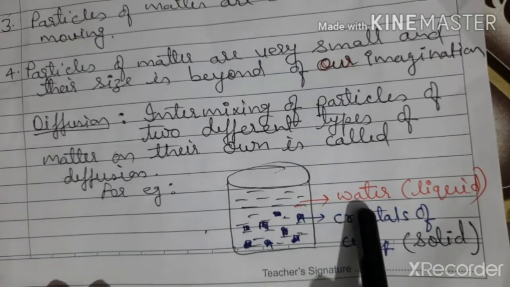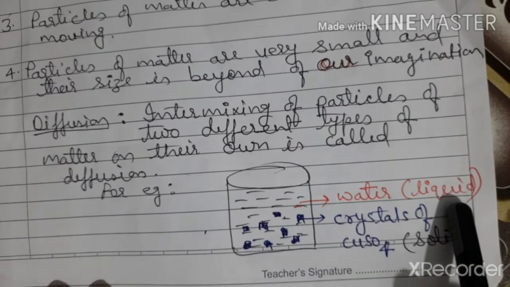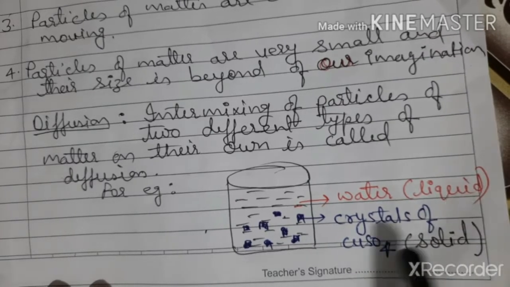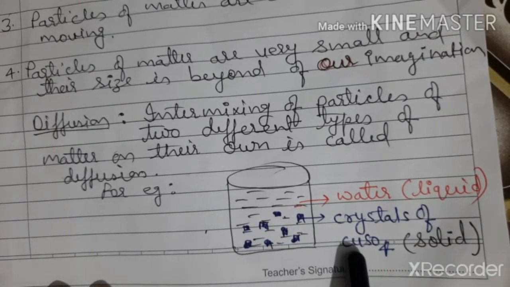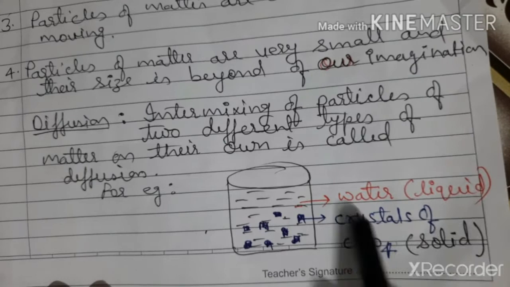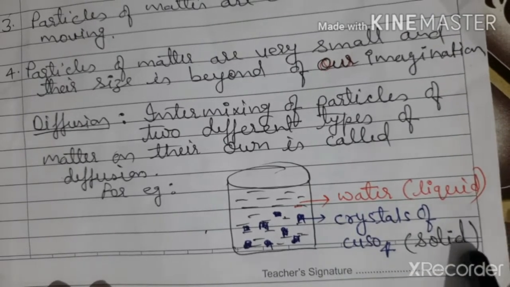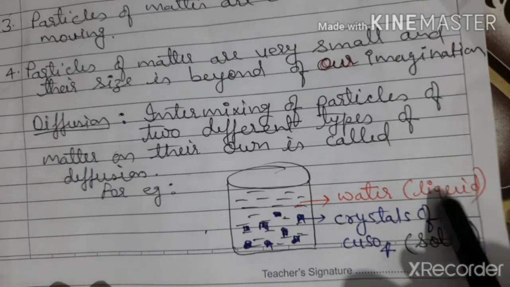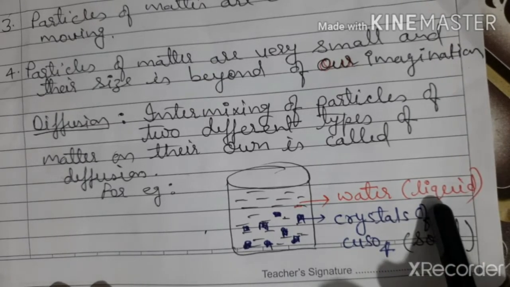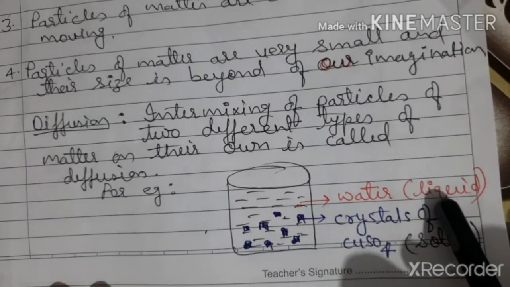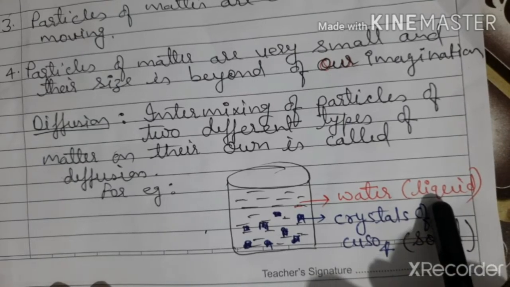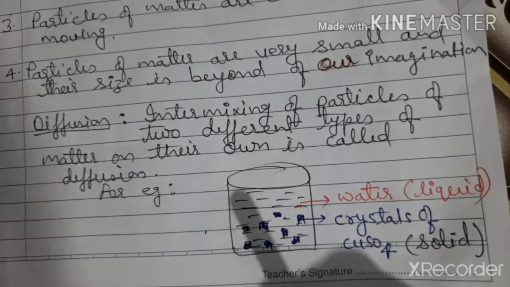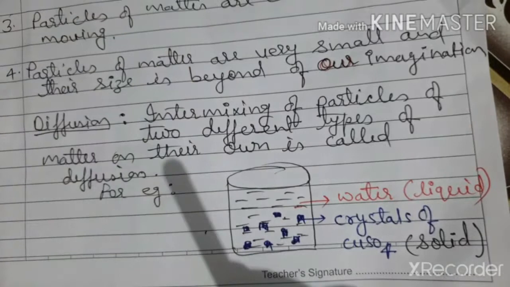Here water is a liquid, one form of matter, and copper sulfate crystals are solid. So in this activity you find the solid particles are intermixing with liquid particles. So solid is dissolving into the water, into the liquid. This is diffusion.